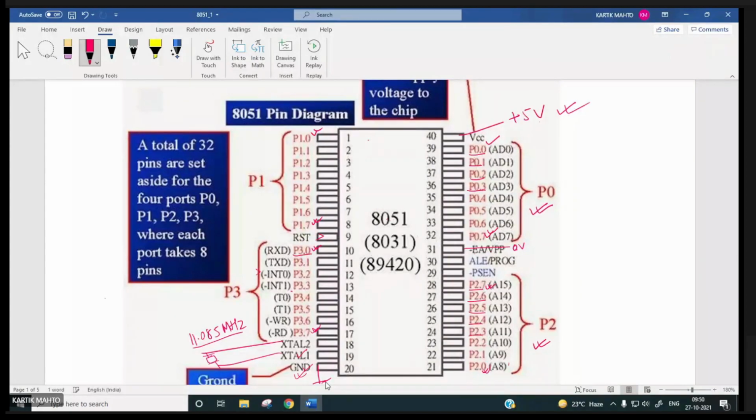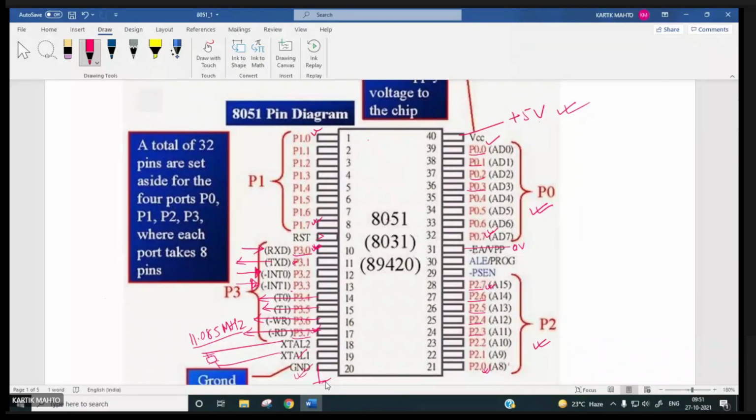P0.3.0 to P3.7 are simple port pins. For receiving data serially, this pin will be used. For transmitting data serially, this pin will be used. For receiving the hardware interrupts, these two pins will be used. For generating the timer outputs, these two pins will be utilized. For sending the write bar signal, P3.6 will be used. For sending the read bar signal, P3.7 will be used.